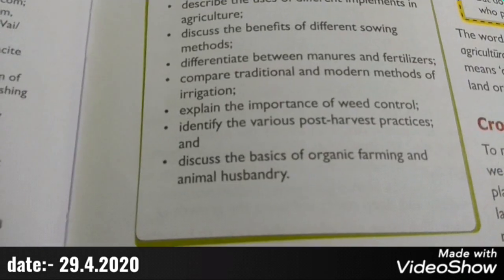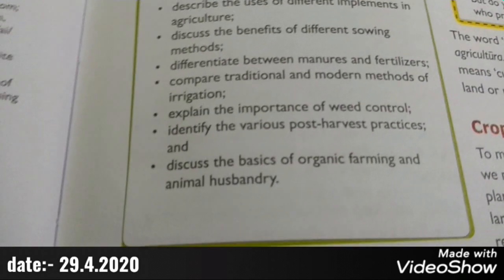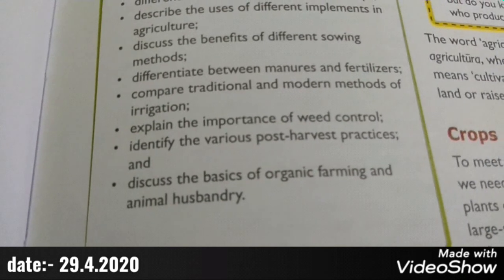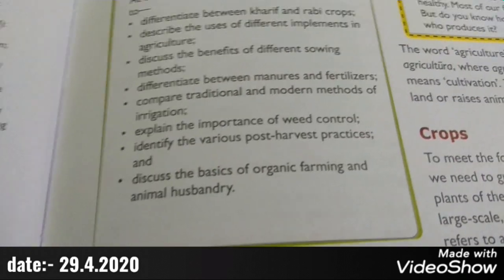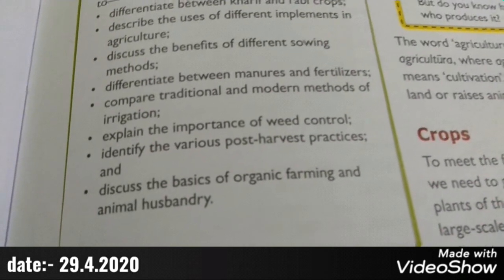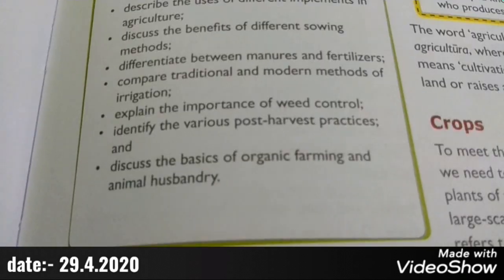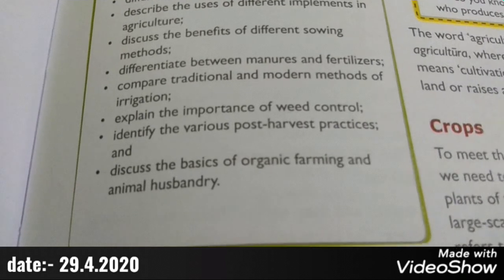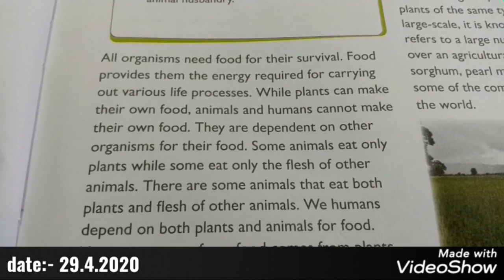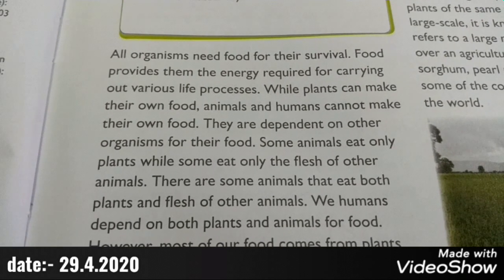After growing crops, we harvest the crop, so we will be able to identify the various post-harvest practices. That means how to store the grains which are being cultivated, and discuss the basics of organic farming and animal husbandry.